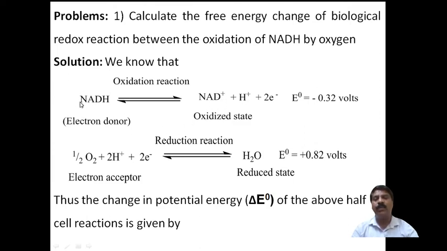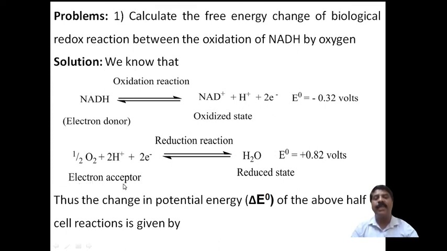The redox potential E is equal to minus 0.32 volts. Now again, oxygen undergoes a reduction,